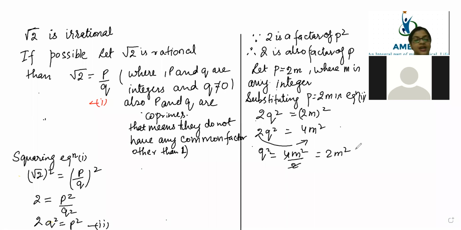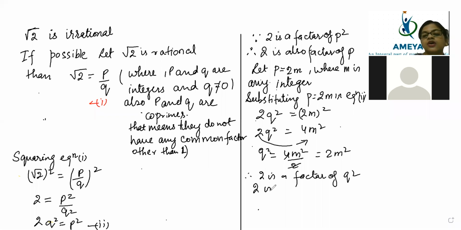So definitely again here the same thing happened. Ashwin, trust me, I'll explain it one more time. So here 2 is a factor of q square, so 2 is also a factor of q.